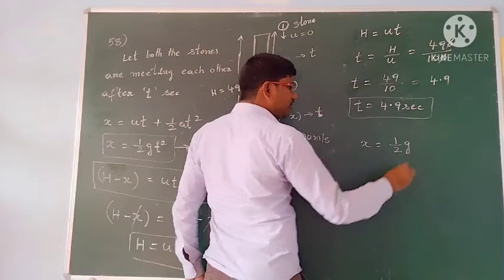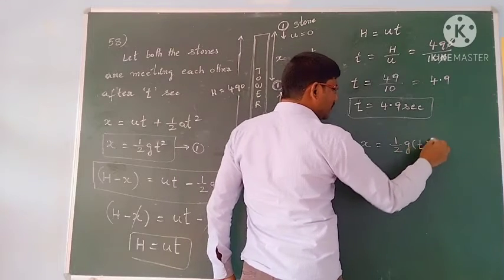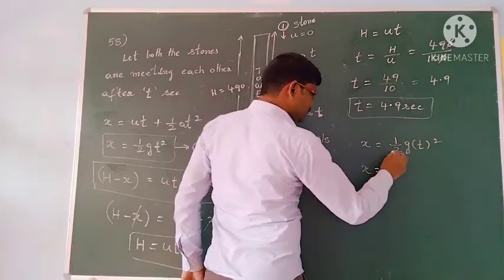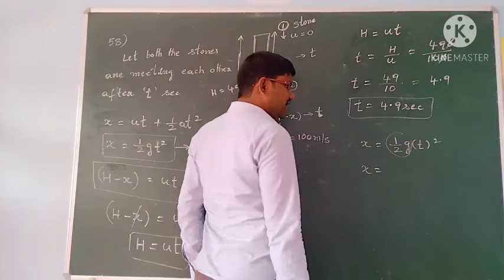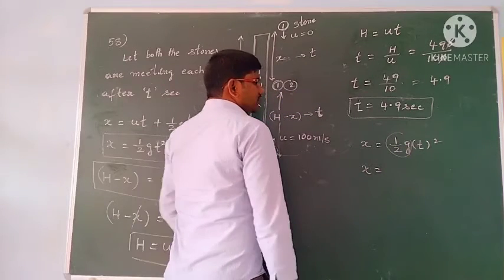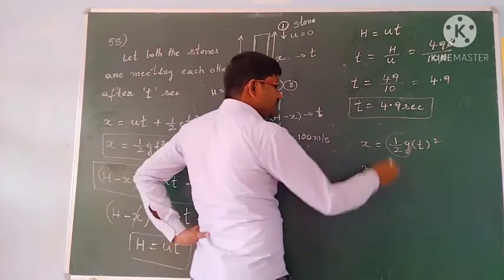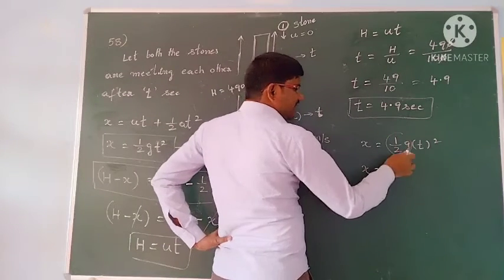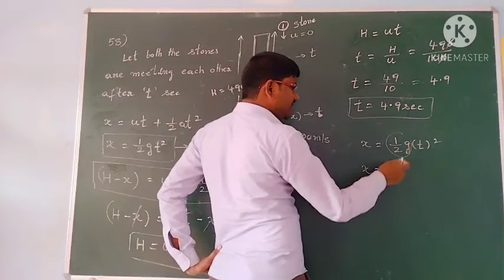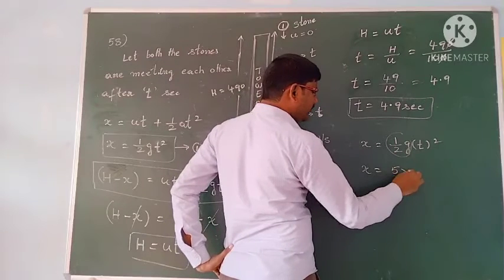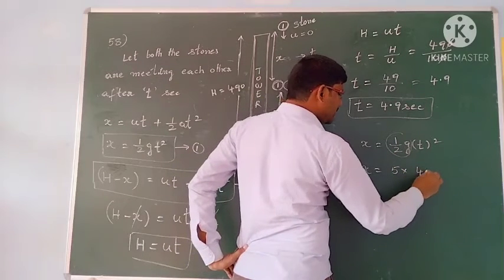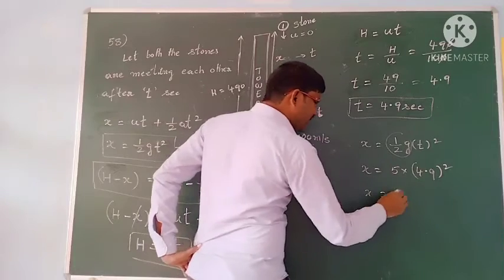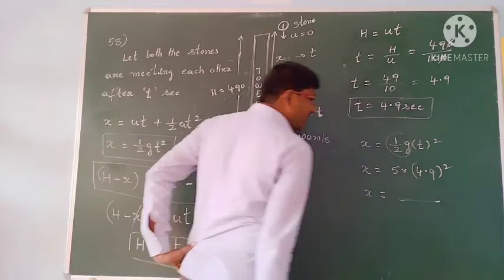The t value you know, 4.9 seconds, we just found it. Then x equals half g. Okay students, take g value as 10, so half g becomes 5, into t², 4.9 whole squared. Then you will get the value of x.